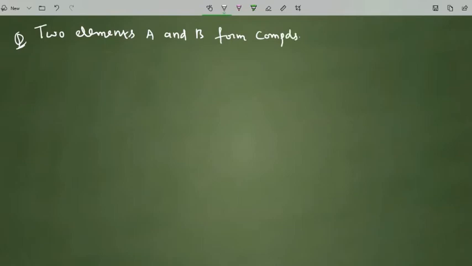Let us see the next question and the last question in this session. Two elements, A and B, form compounds having the formula AB2 and AB4.